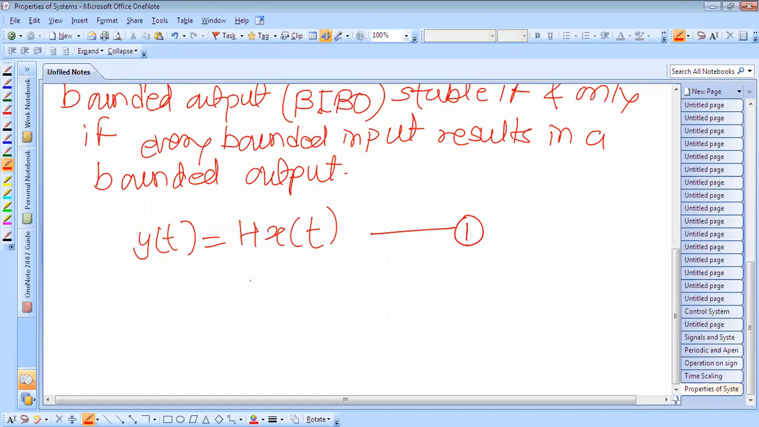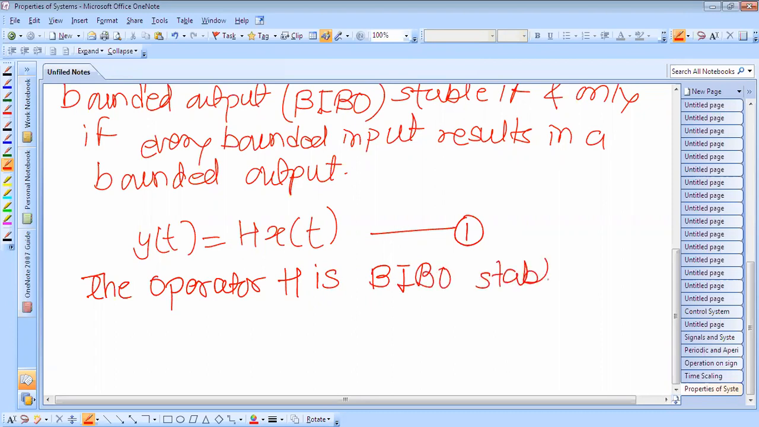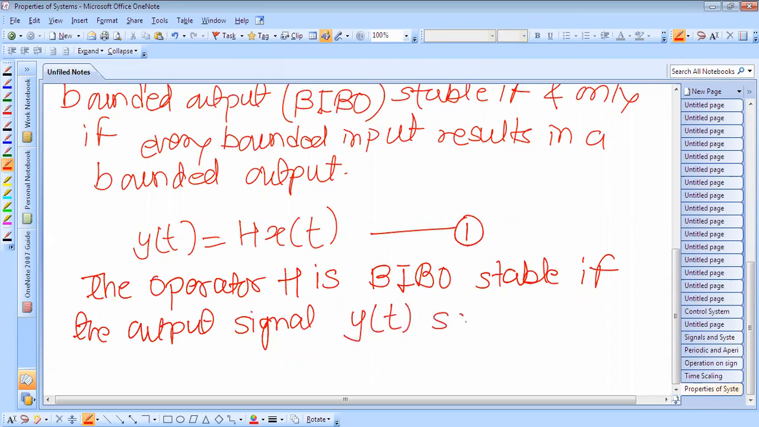Okay, so the operator H is bounded input, bounded output stable if the output signal y of t satisfies the condition.